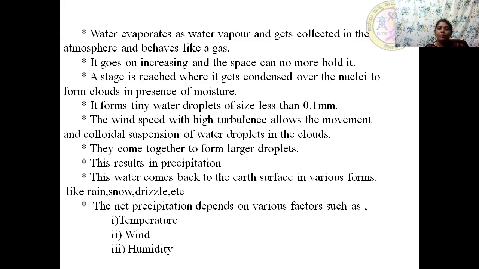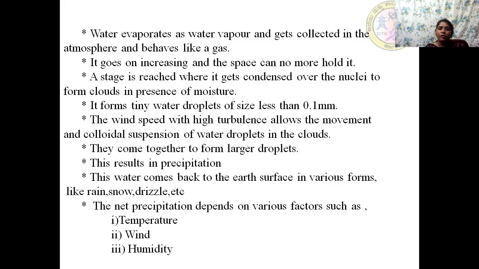So the wind speed with high turbulence allows the movement and the colloidal suspension of these tiny water droplets which are present in the clouds. Now these tiny water droplets, because of wind speed with high turbulence, they come together and form larger water droplets.